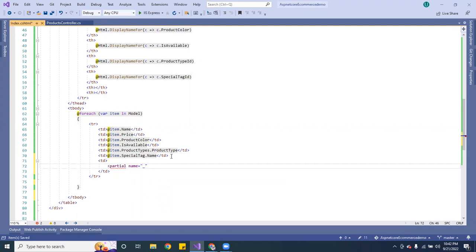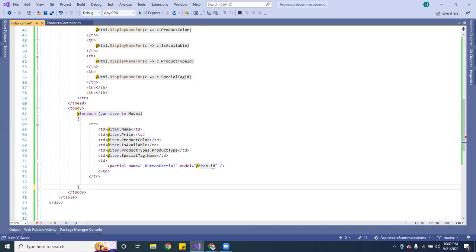It's supposed to be button partial, button partial right there. And then here we want to do model, and I want to pass the item ID. Yeah, so that's the button ID.